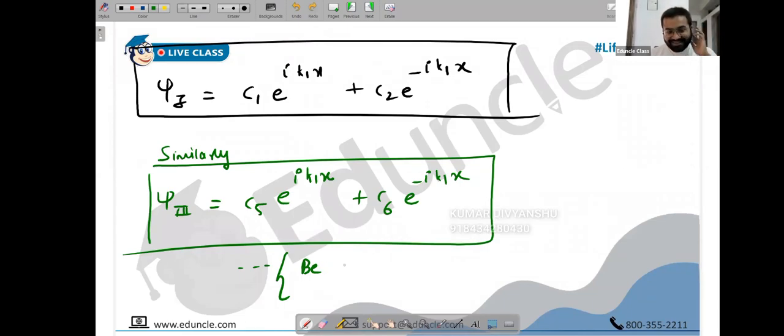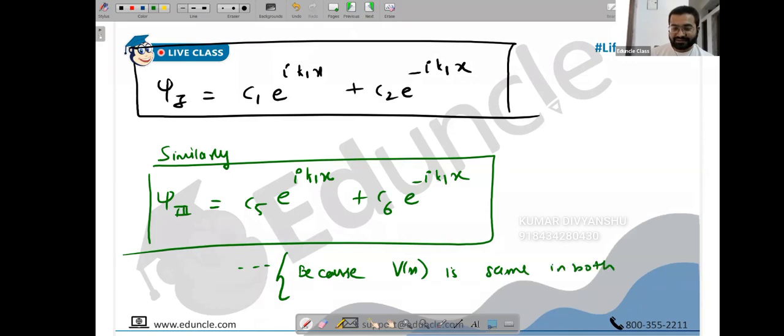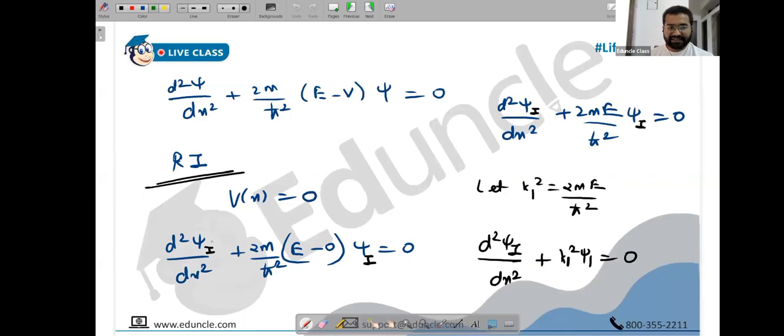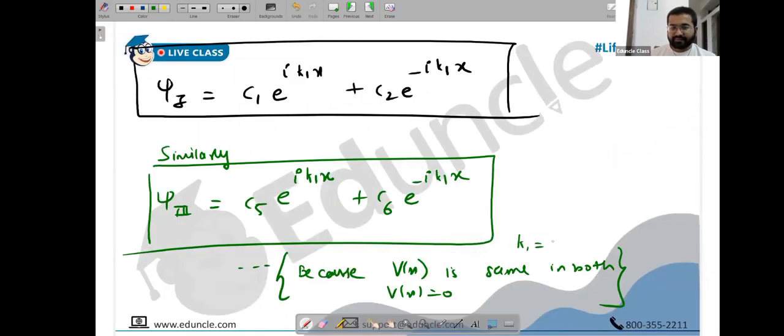But okay, proceeding ahead. What do we have? Because V of x is the same in both. V of x is 0, no? So the constant K1 also remains the same. Because tell me, is the equation the same? Only that psi 3 is coming up. So the substitution of 2m upon h square will be the same. So K1 and K3 are the same. For your understanding, you can write it this way. Make a note, please.